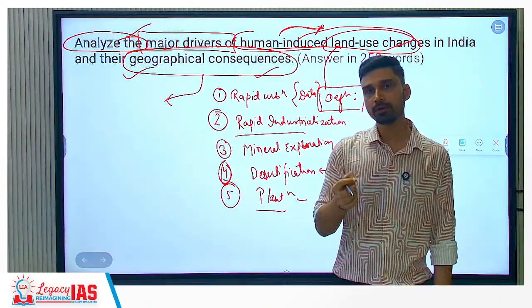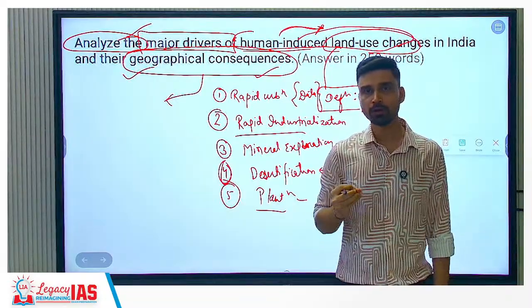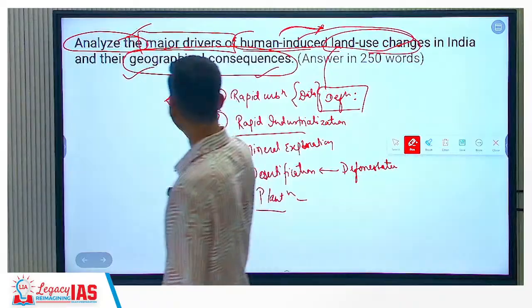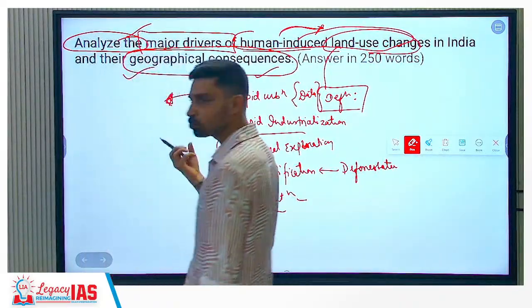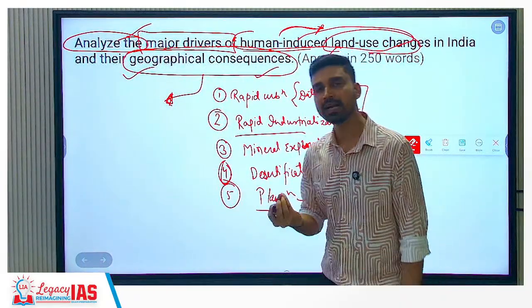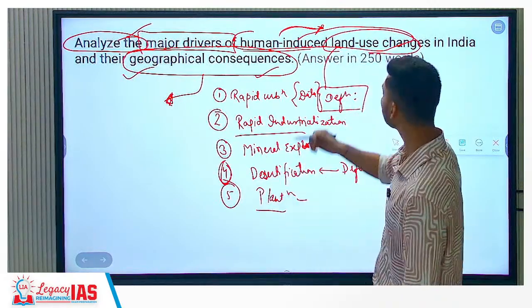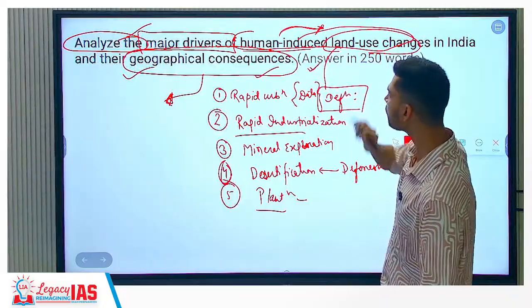Loss of the rain, this reduction in the amount of rainfall, loss of the water bodies, right? Reduction in the volume of water in the water bodies and all that. So these are going to be geographical consequences. Water scarcity we might face, decline in the land fertility we might face, agriculture productivity will decline as such. So that is what we have discussed as far as this particular topic is concerned.